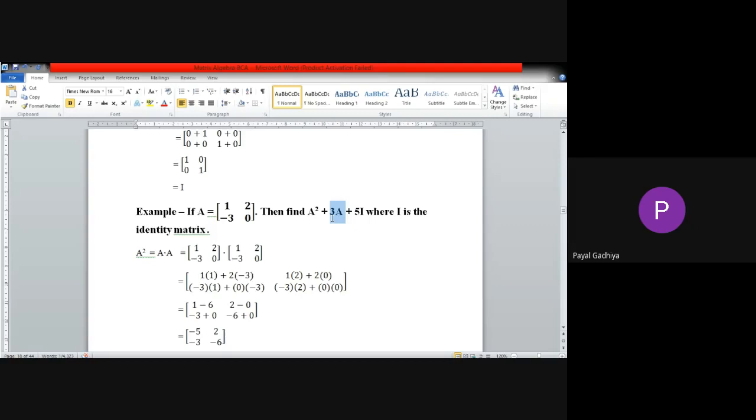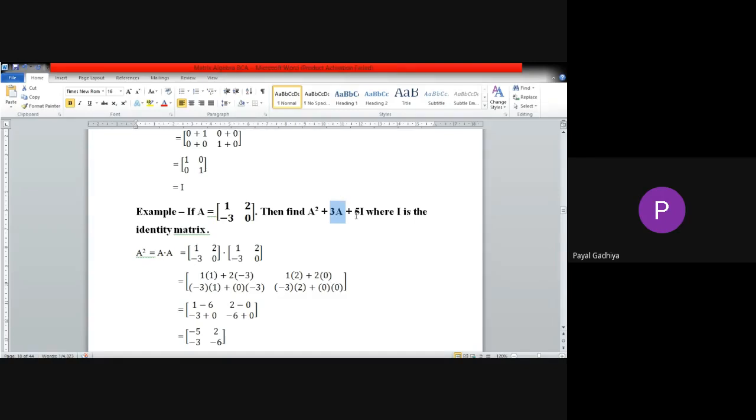It will not even take 30 seconds to calculate 3A. 3A means you have to multiply every element with 3. Okay, so 3A will be 3, 6, minus 9, 0.